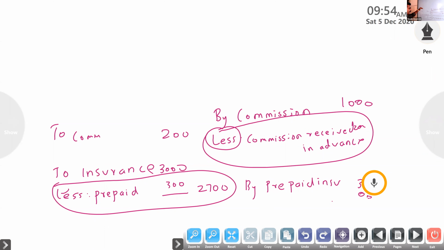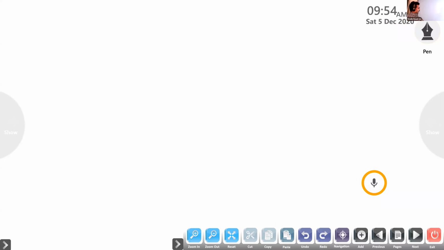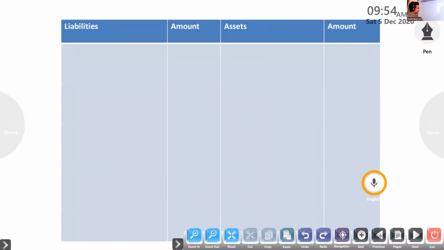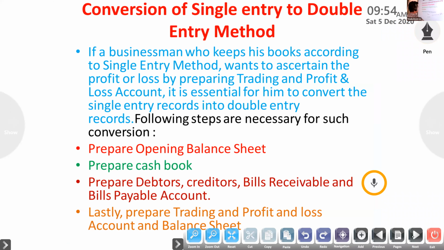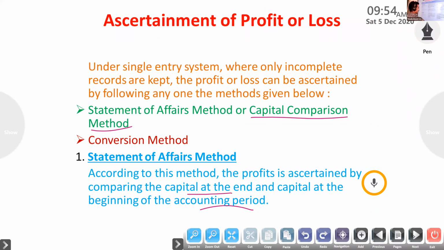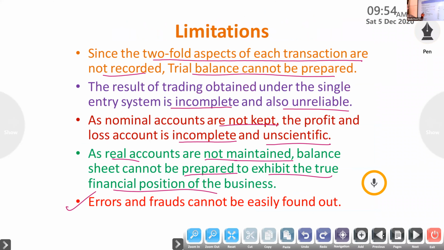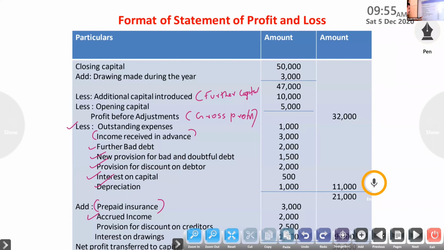Profit and loss account debit side, if you are minusing, then you have to less. Any doubt? Prepaid insurance, that add. Profit and loss account debit side, if you less, you can write it on the credit side, add. Income received in advance is credit minus only; if you write it on the debit side, then less.